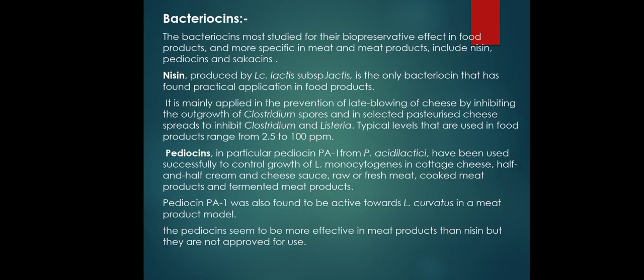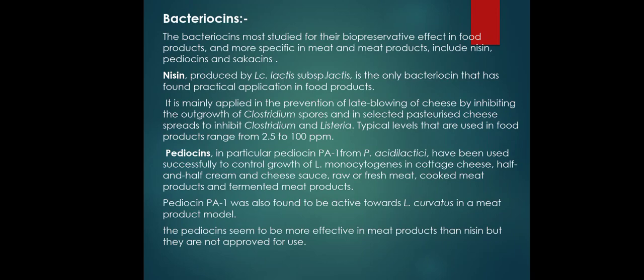The next one we have to see is the bacteriocin. So bacteriocin is used as an antimicrobial agent and for the biopreservative effect in food products, especially in meat and milk products, which include nisin, pediocin and sakacin. So nisin is produced by Lactococcus lactis subspecies lactis, which is the only one found in practical application in food products.